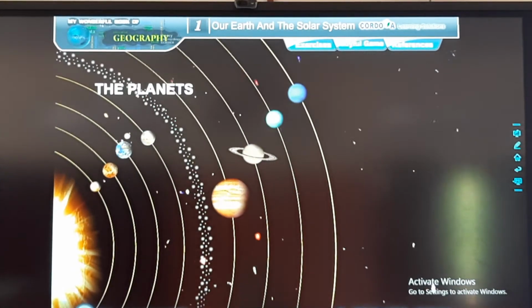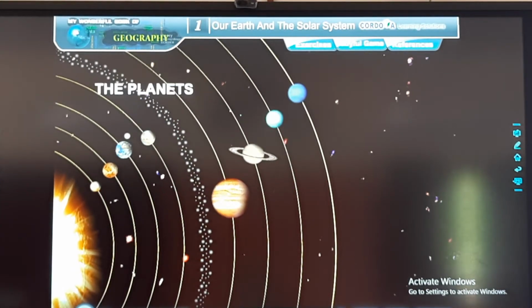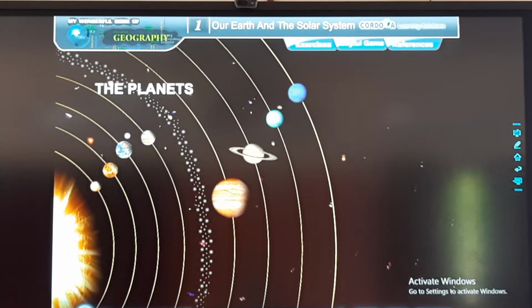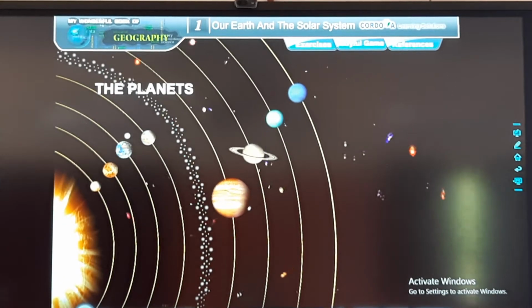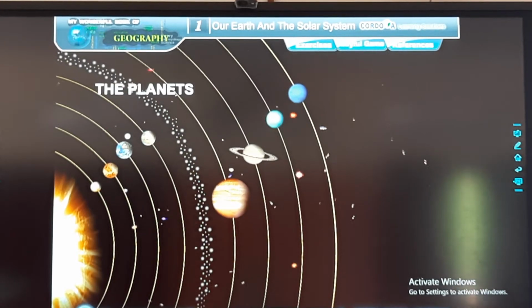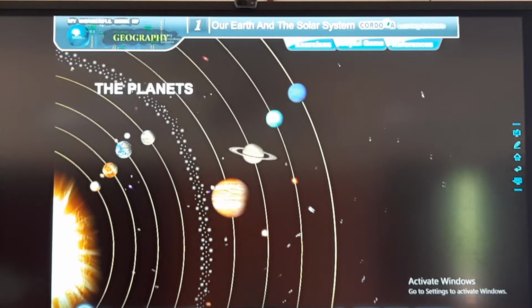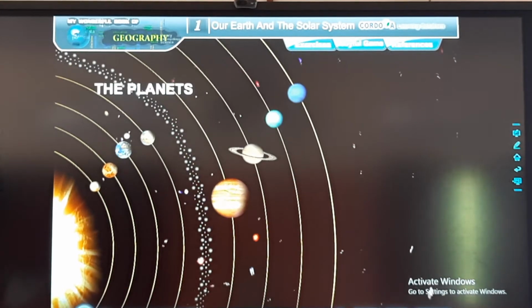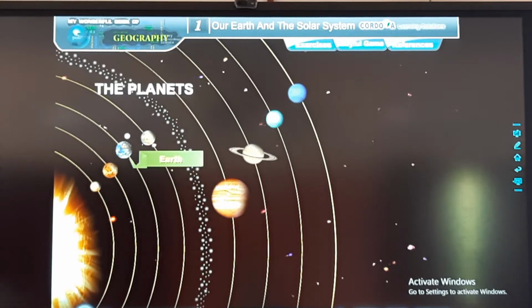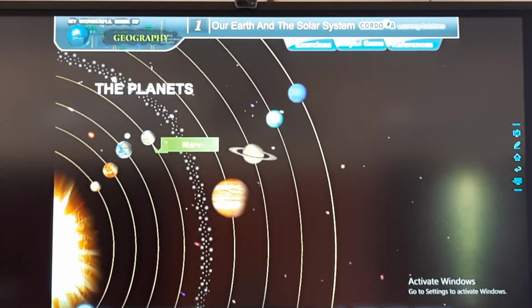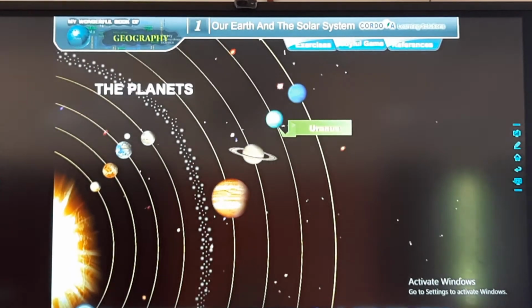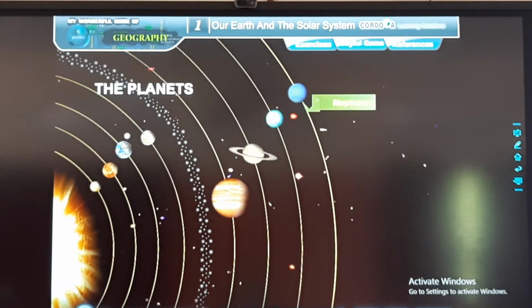Most of them revolve from west to east. While revolving around the sun, the planets also rotate on their own axes. There are 8 planets in our solar system. According to their distance from the sun, they are Mercury, Venus, Earth, Mars, Jupiter, Saturn, Uranus, and Neptune.